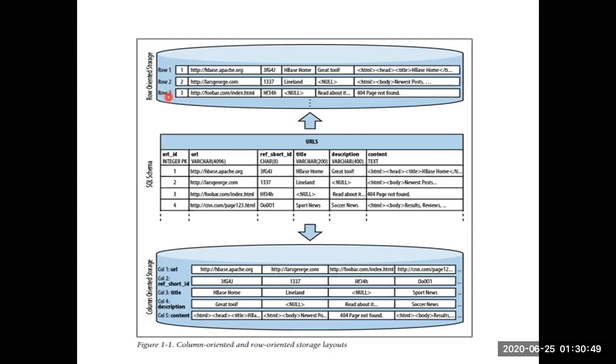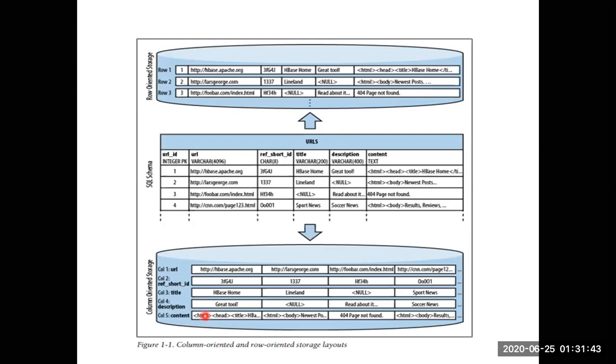For the SQL schema we get a UID and a URL, and these are attributes; you can relate the three terms row, column, and table, which is nothing but a tuple, attribute, and relation. In column oriented data, column 1 holds the URL of a particular ID, then the title, description, and content. When I want to retrieve some set of data from my database, I can pass a query and get the data.